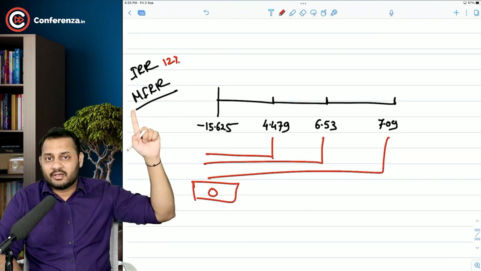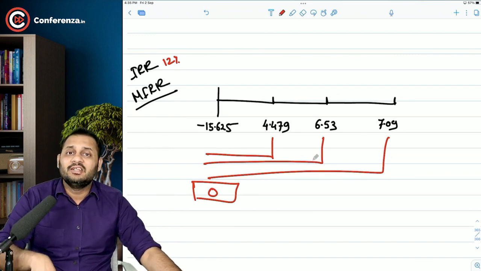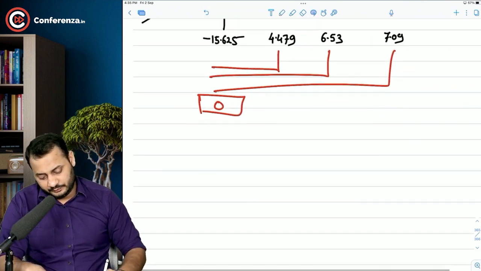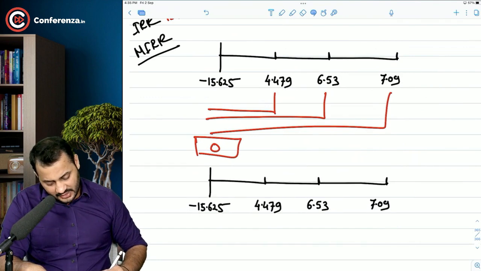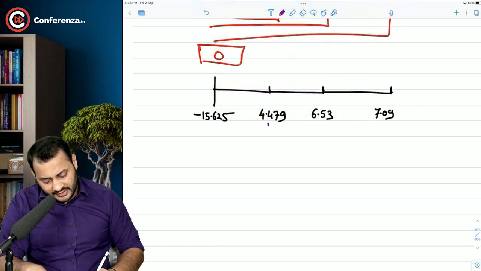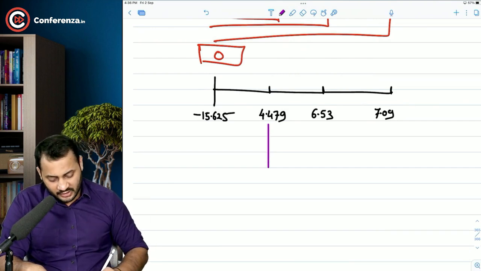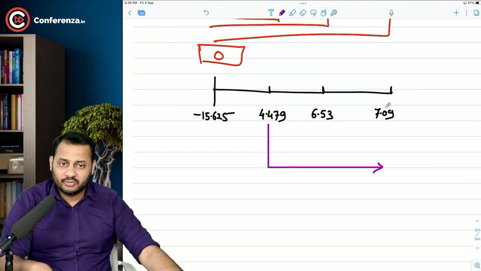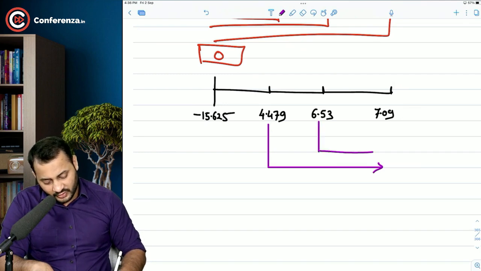But in the modified IRR, you do not calculate the present value, but you calculate the future value. Now I will tell you how. What happens in case of modified IRR? I will just duplicate this and you have a look on this. I am going to take this cash flow. The moment I receive the cash flow at the end of year 1, I will immediately invest it for 2 years. Why 2 years only? Because only 2 years are left for the maturity or the end of the entire period. I will also invest this cash flow for 1 year.